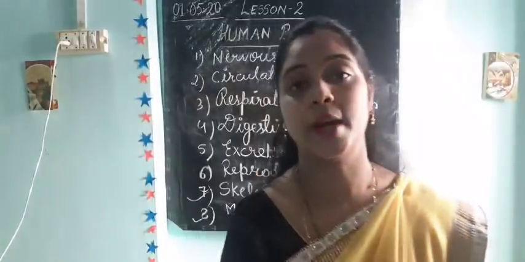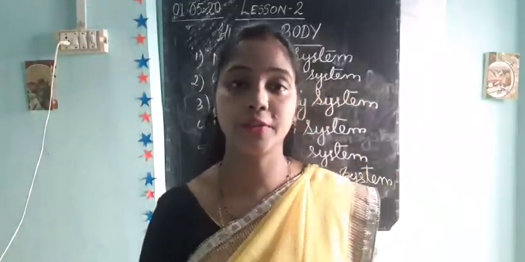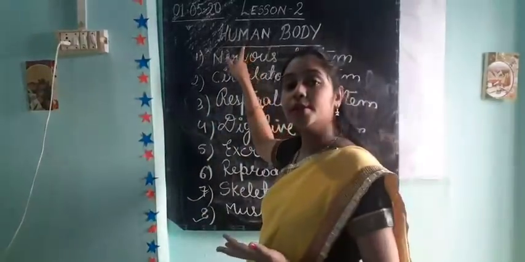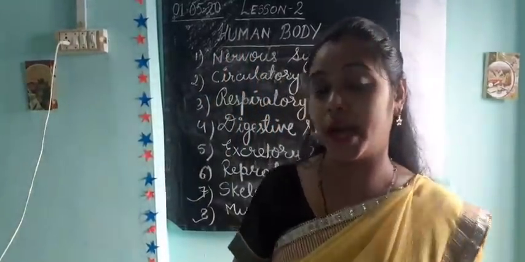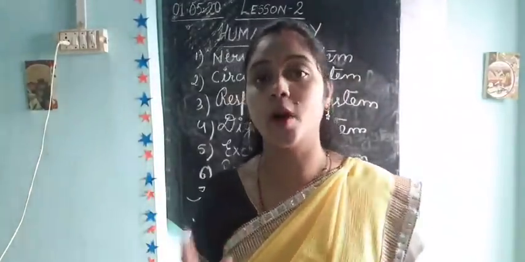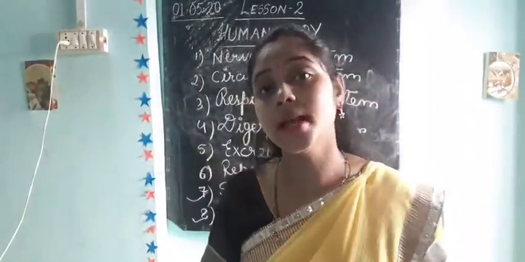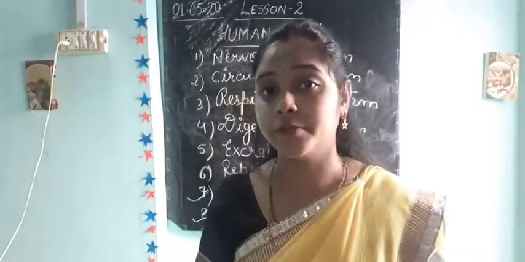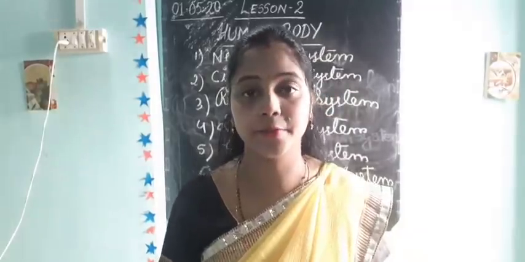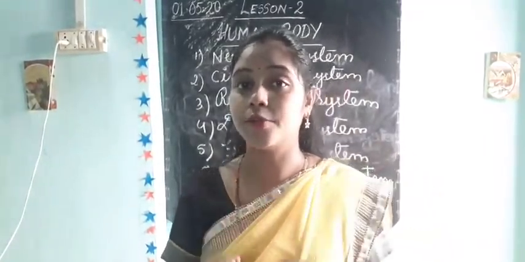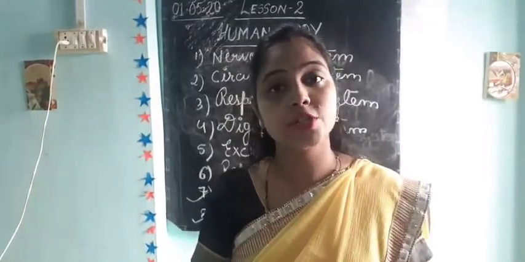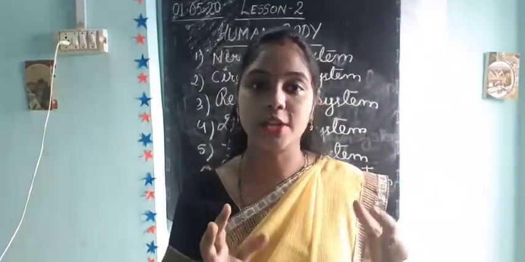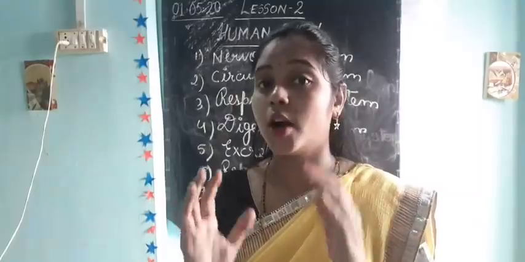So my dear students, in this session what have we studied? We have studied a new chapter, that is the human body. How is the human body made up? It is made up of cells. What is a cell? A cell is the smallest structural and functional unit of our life. A group of cells join together to form tissue, a group of tissues join together to form an organ, and a group of organs join together to form an organ system.